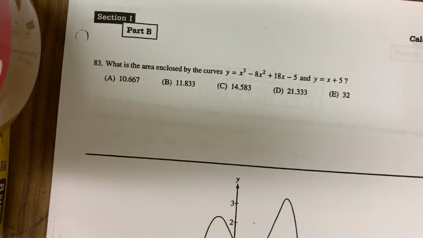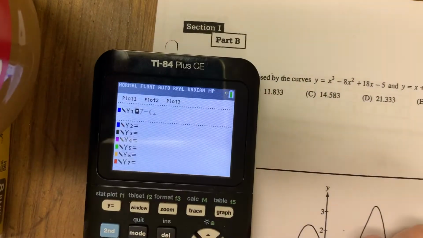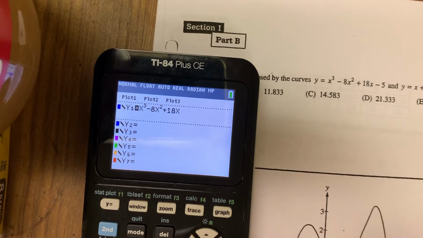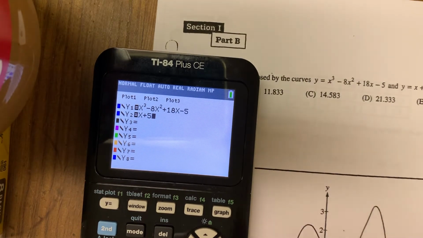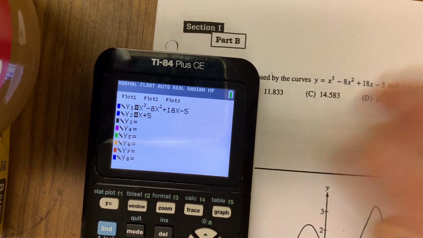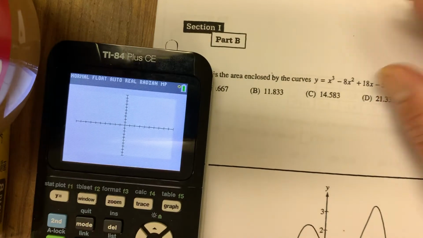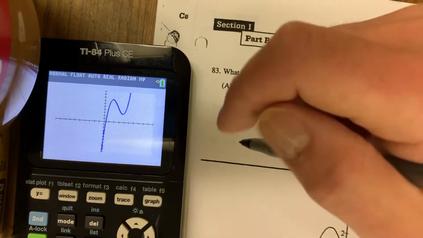83 is not bad either, but 83 is a real time waster. The area bounded by these two curves: you're thinking about an upper minus lower here, and you burn a lot of time just graphing this. Putting it in the calculator, have a care and make sure that you don't mess up putting it in. I could be messing up right now. If you zoom 6, you get a decent window. You could try zoom 4, but I think it's a little bit too small.